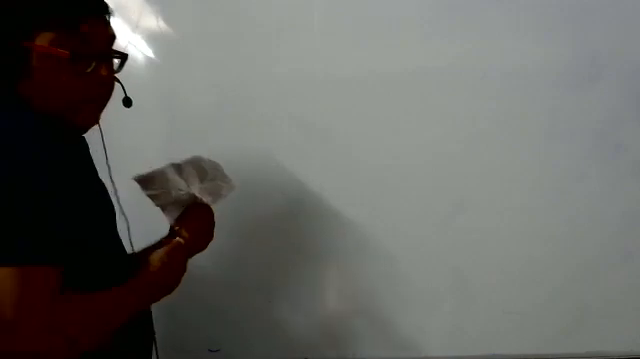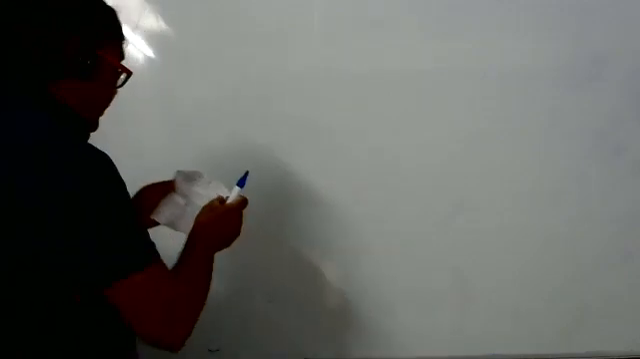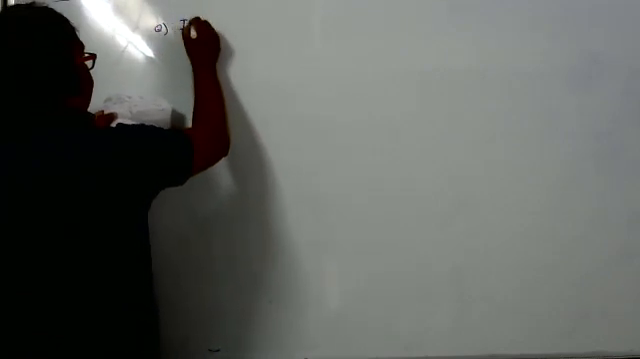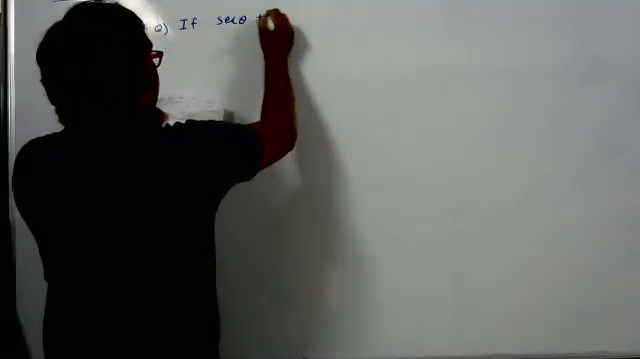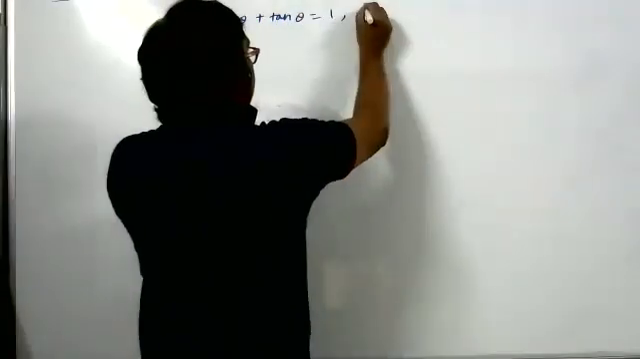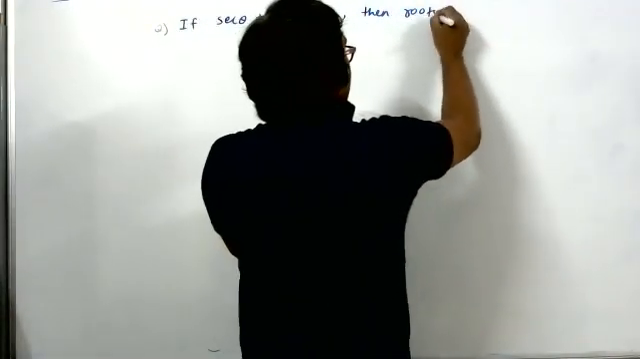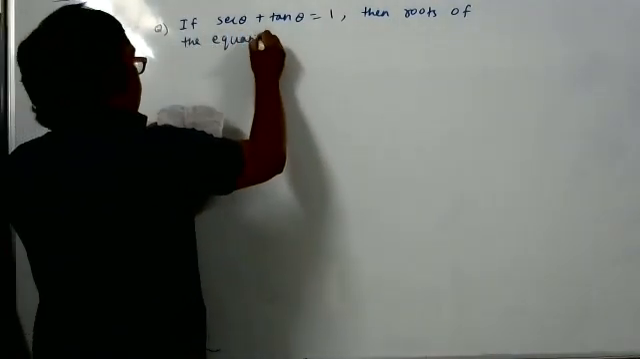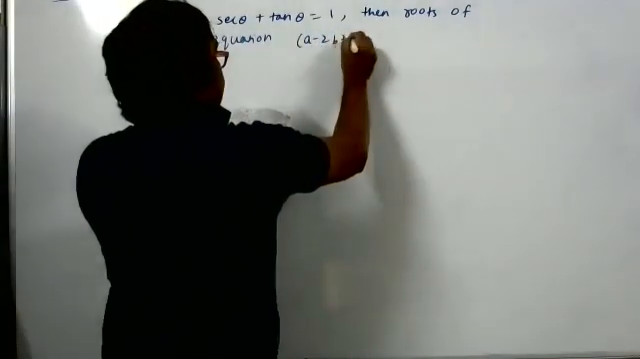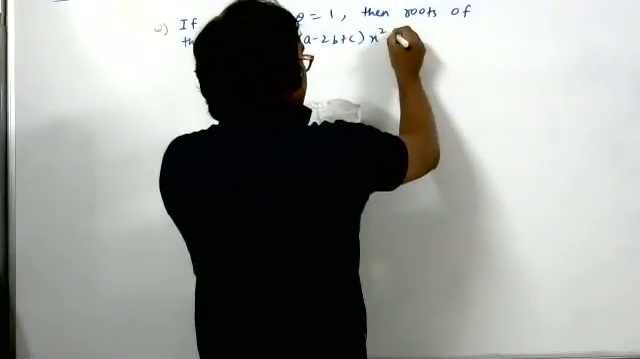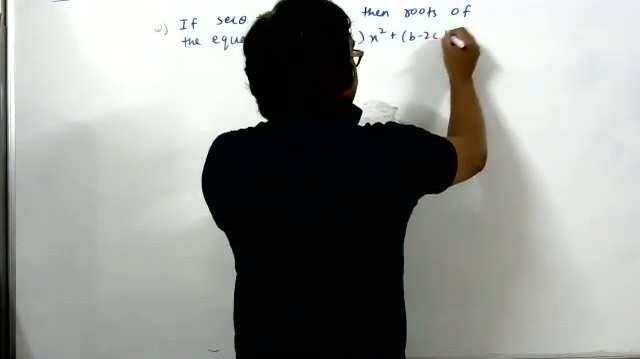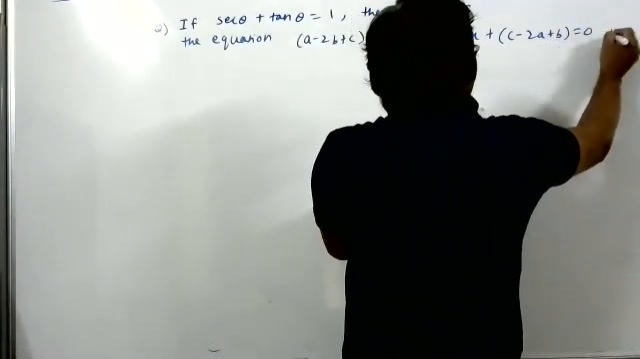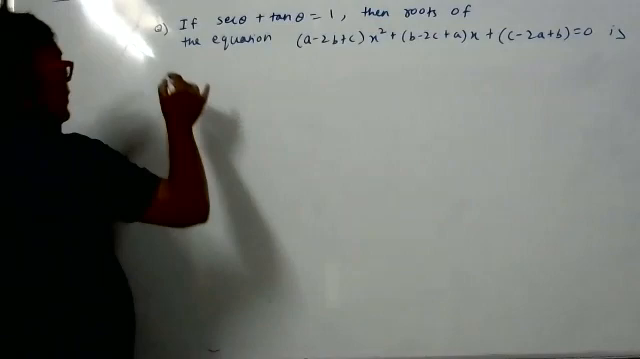See, the other day you people were asking about a few sums that I would like to do again. Just see on the board. If sec theta plus tan theta is equal to 1, then the roots of the equation a minus 2b plus c x square plus b minus 2c plus a x plus c minus 2a plus b is equal to 0 is. So we have already done this sum.